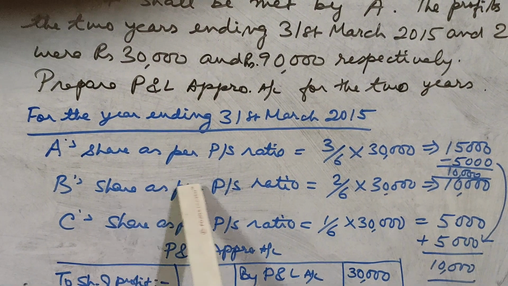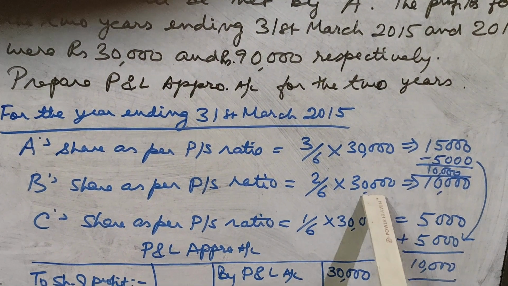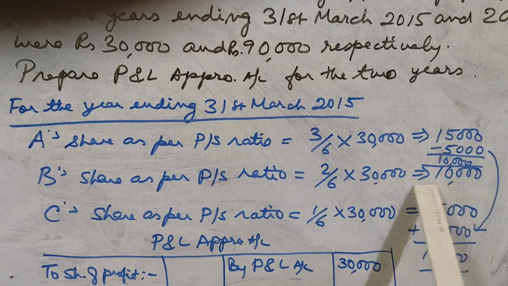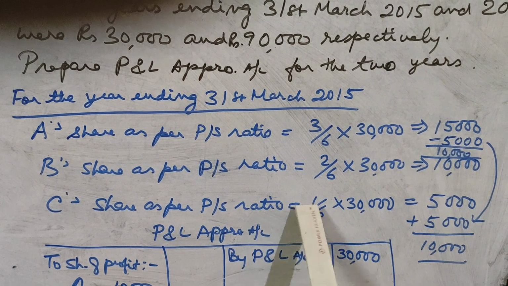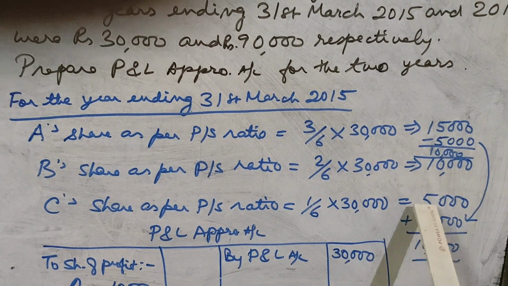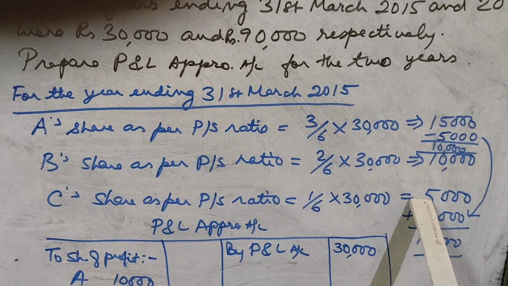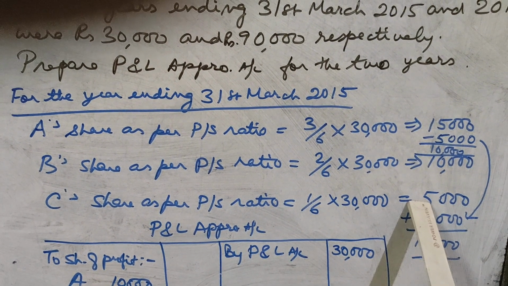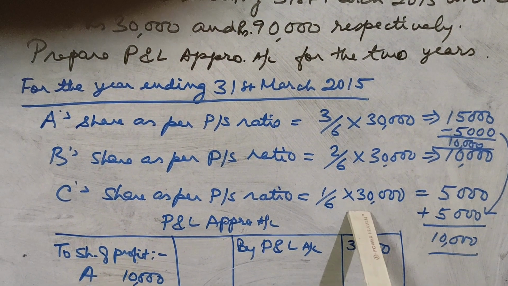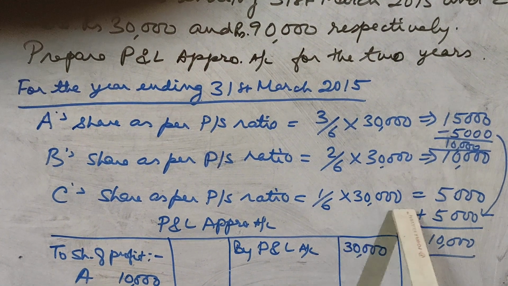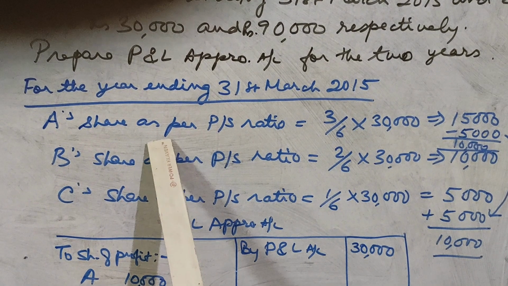B's share of profits as per his profit sharing ratio is 2/6 of 30,000, that is 10,000. And C's share of profit as per his profit sharing ratio is 1/6 of 30,000, that is 5,000. Now you see over here that C's share is coming less than the guaranteed amount. The guaranteed amount was 10,000, but according to his PS ratio, it is coming to only 5,000. And who has given the guarantee? A has given the guarantee.